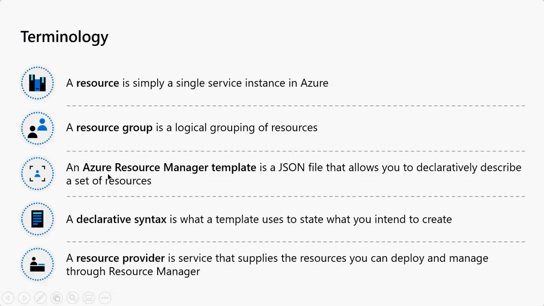And again there is something called resource manager templates, and these resource manager templates are nothing but your JSON file with which we will define what I want in Azure to deploy. I'm repeating, using resource manager templates I can define declaratively, means whatever I write in the definition, it will do it for me.